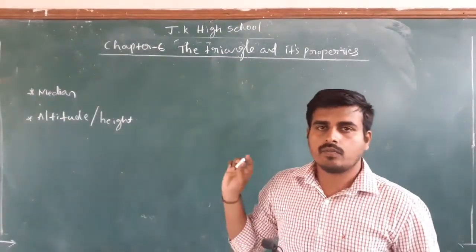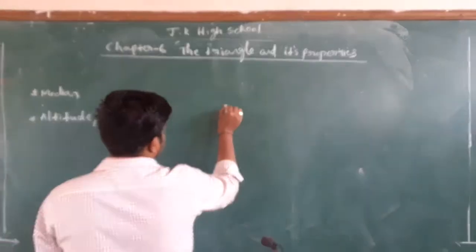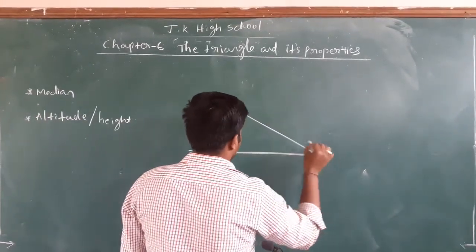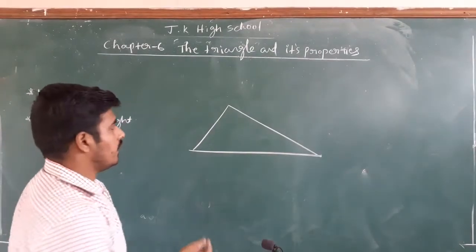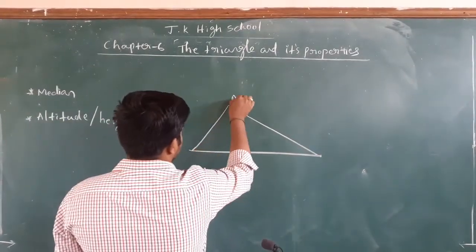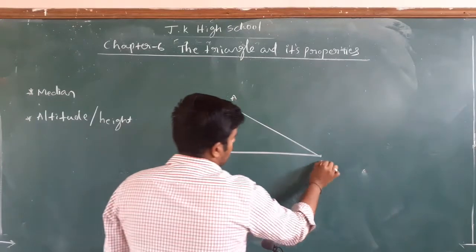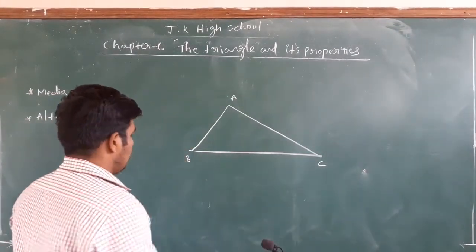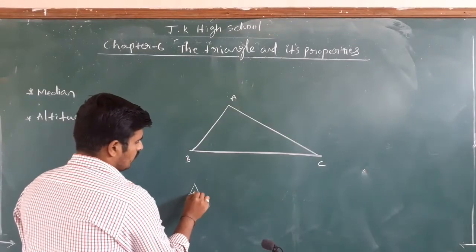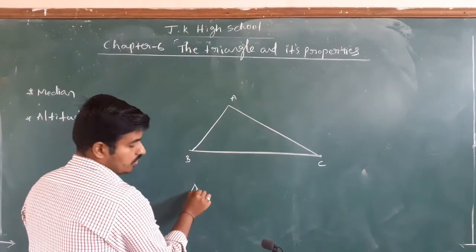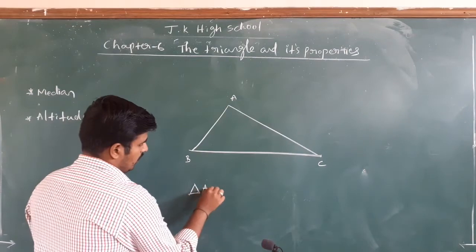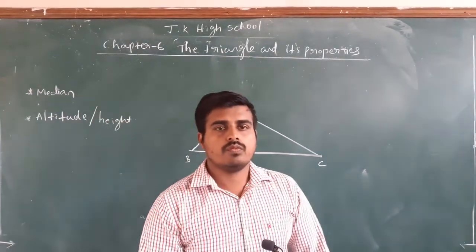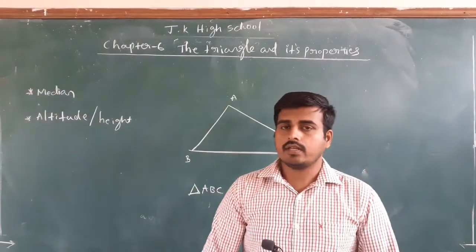First, I will draw one triangle here. This is an acute angle triangle. Let's name this triangle A, B, C. This is triangle ABC, and how do we write it? A small triangle shape, then ABC, triangle ABC. So, what do you mean by median?